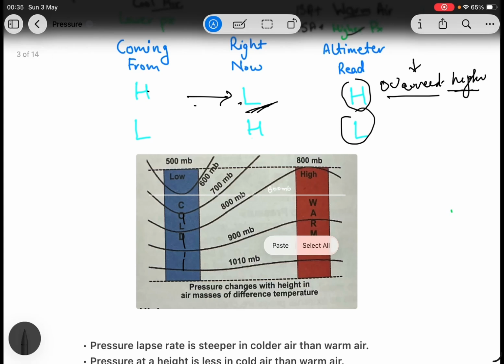Here you can see in cold air your isobars are closer to each other, and in warm your isobars are far from each other.